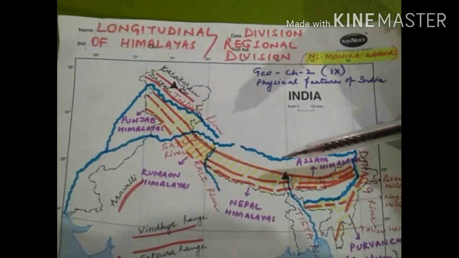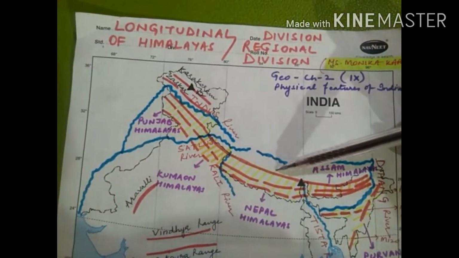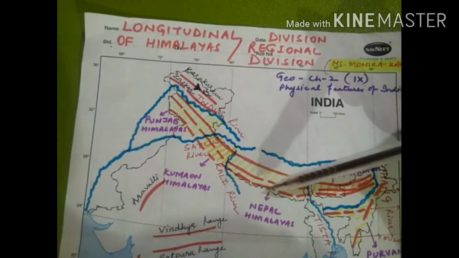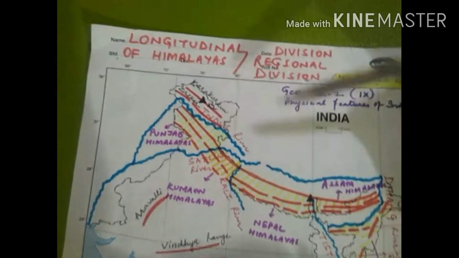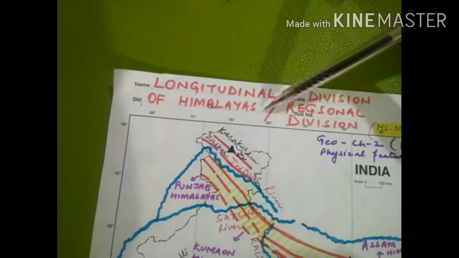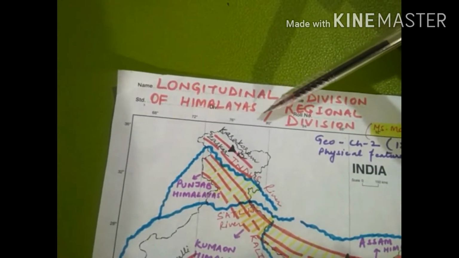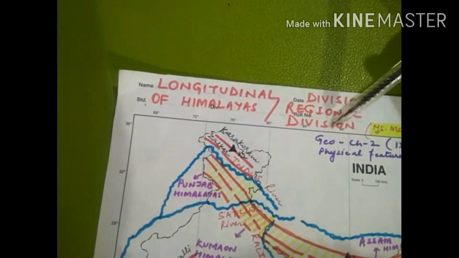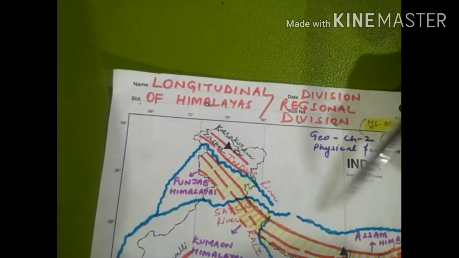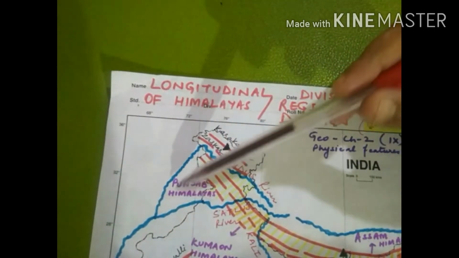In the last class, we have done the three parallel ranges of Himalayas: Himadri range, Himachal range, and Shivaliks. Now we will do the longitudinal division of Himalayas. Longitudinal division means regional division of Himalayas from west to east, which is demarcated by rivers.